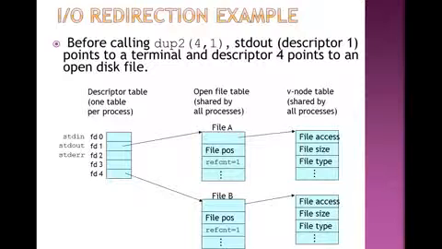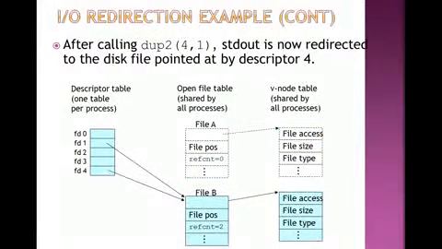That is done by using the function dup2, that is duplicate 2. In this, two arguments are used: one is the old FD and one is the new FD. The old FD is used for the old file descriptor and the new FD is used for the new file descriptor.